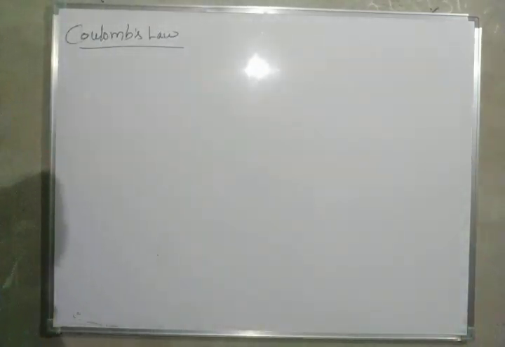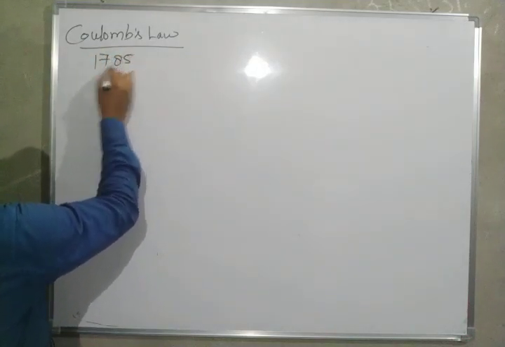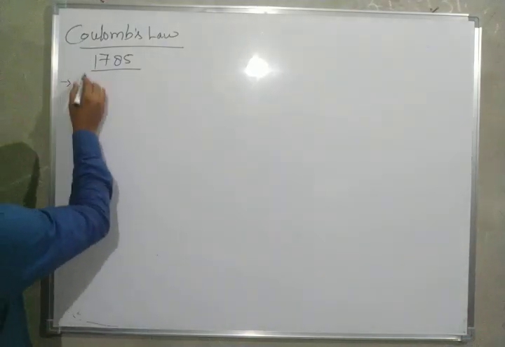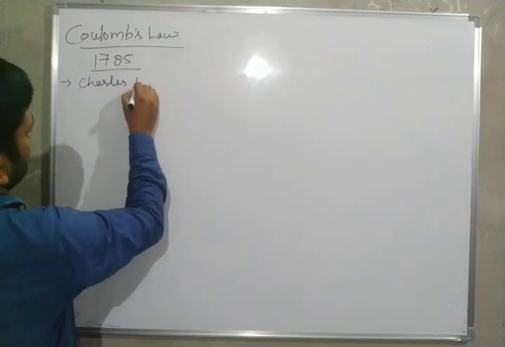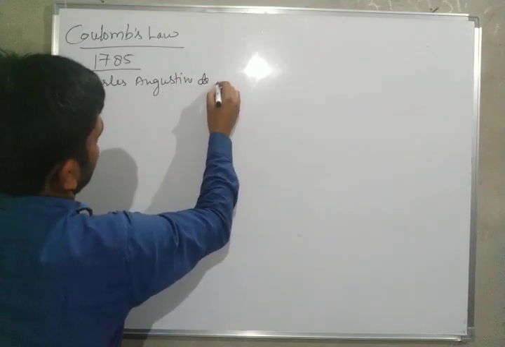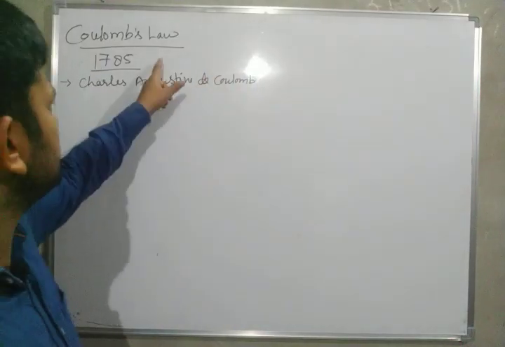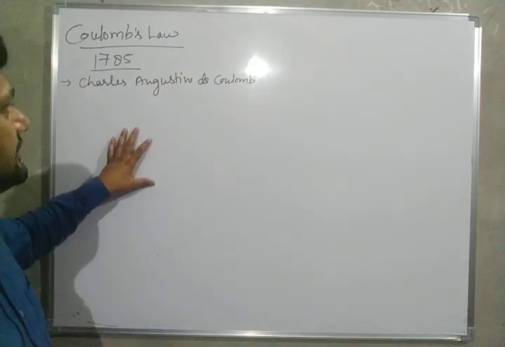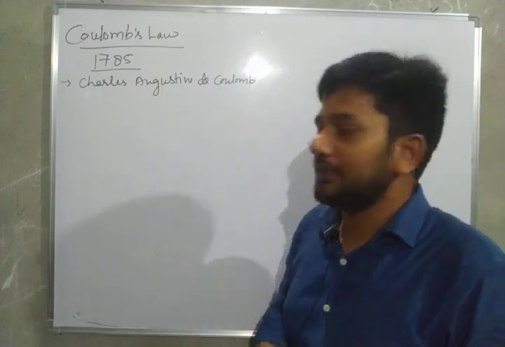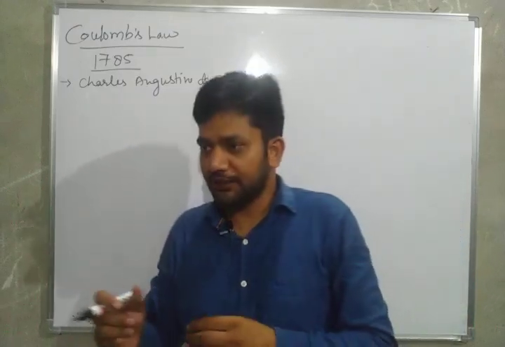Coulomb's law. In 1785, the great scientist Charles Augustin de Coulomb discovered this law, and he described how charged particles interact with each other. What is the interaction between them?